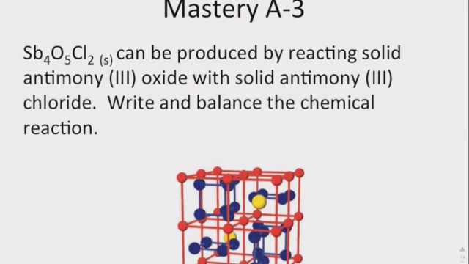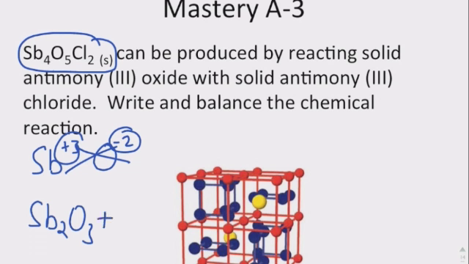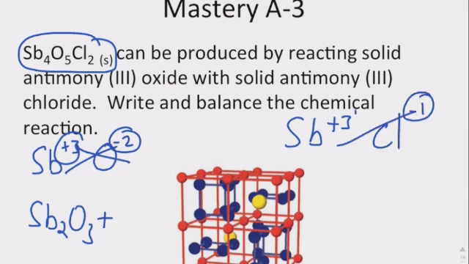And so the first thing we have to do here is we don't have a chemical equation. But what we can see is that since it's being produced, that Sb4O5 is our product. So we can go ahead and have that as our product, and we just need to write our reactants. So our antimony 3 oxide, our Sb, which is plus 3, oxide, which is O minus 2, crisscross, we'll have Sb2O3.